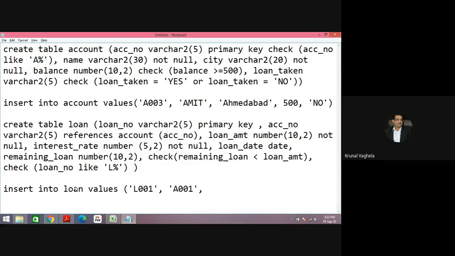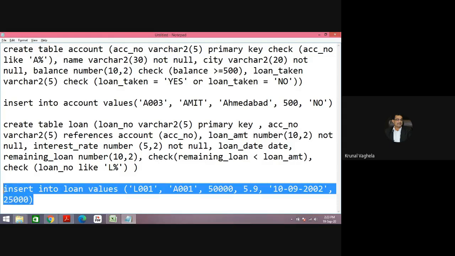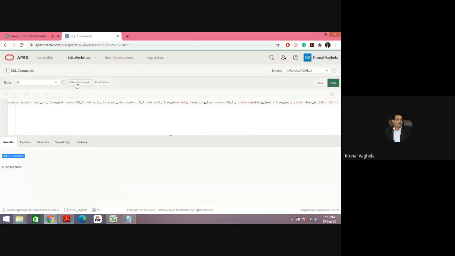Then loan amount, for example, 50,000. Interest rate is, for example, 5.9. Then date is, for example, 10-09-2002. And remaining loan, for example, 25,000. This is the right data I am entering. So one row inserted. Fine.